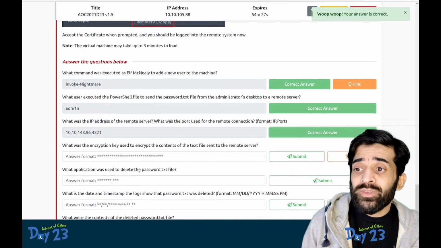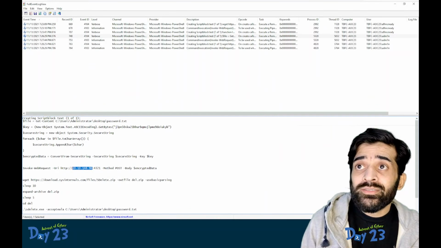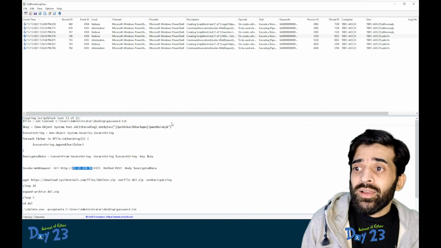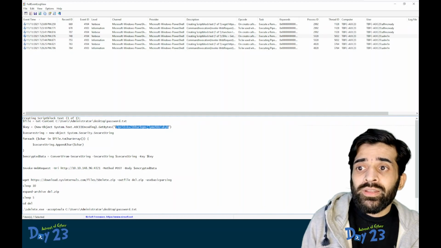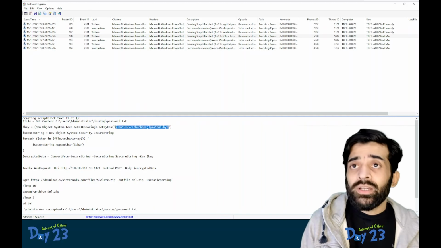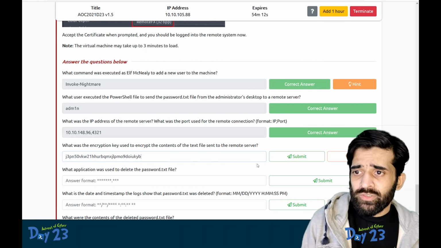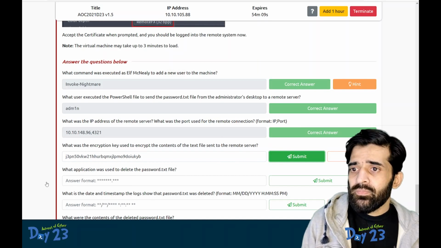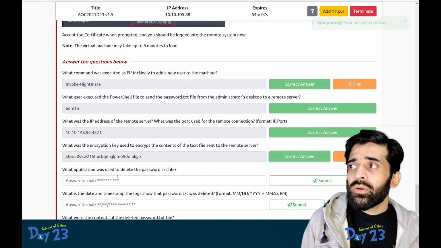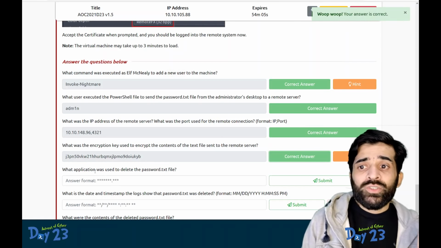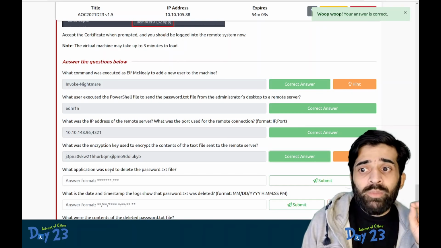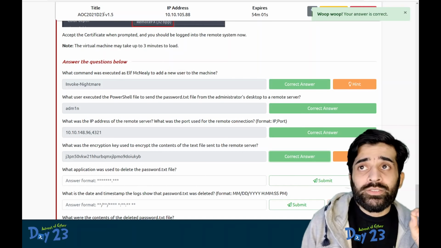Okay, what was the encryption key? Can we guess what the encryption key is and where it is? Yes, we can. It is over here. So this is something that we have found after analyzing the event logs. Okay, so far I think this is interesting. Okay, good. The next question is what application was used to delete the password text file?